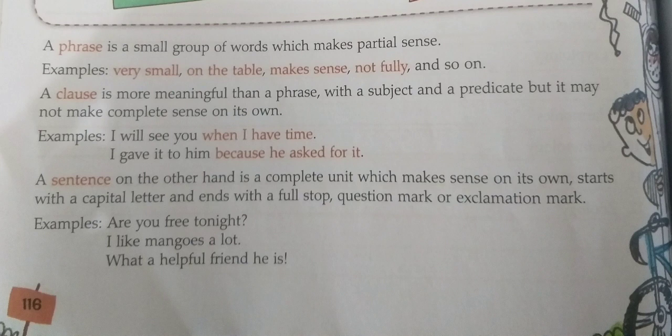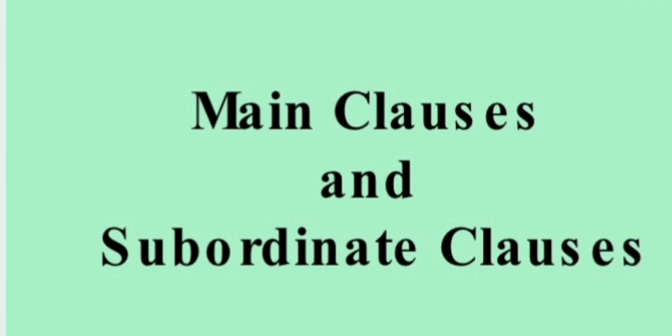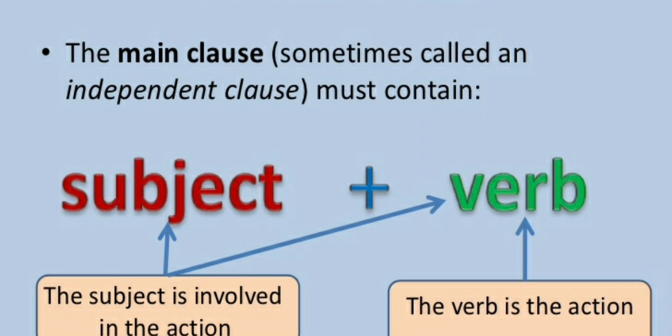Now we are going to learn the types of clauses. There are two types of clauses. The first one is main clause and the second one is subordinate clause. What is the meaning of main clause? A main clause can be used on its own as a sentence, meaning whenever there is a main clause, we can call it a sentence also.